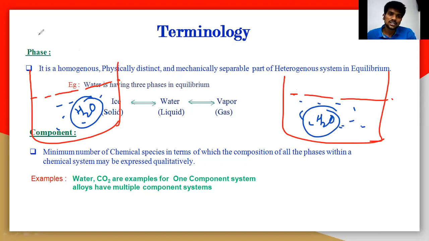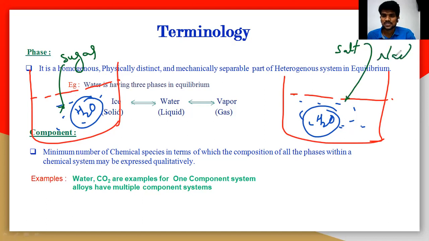Now I am adding sugar particles here, a table sugar, and here I am adding salt, that is NaCl. What happens when you add sugar or salt? Definitely both can be easily dissolved in water, so you will get a clear solution, that is also a liquid phase.